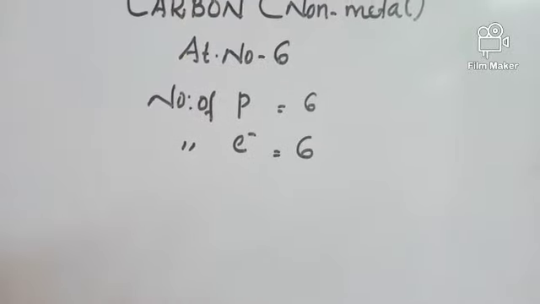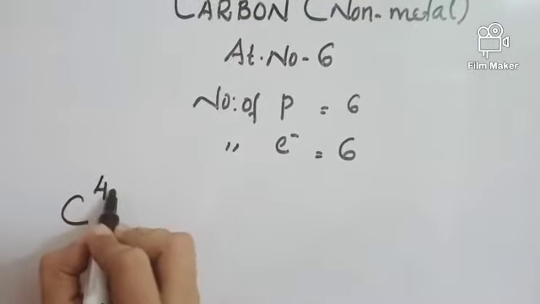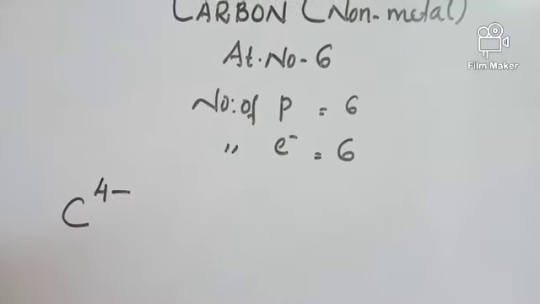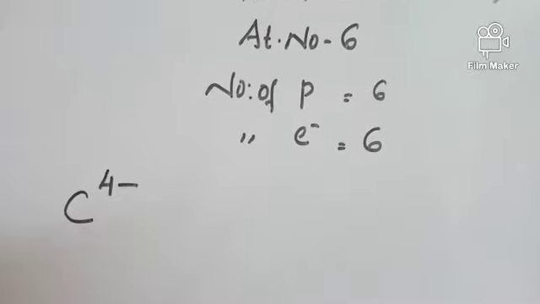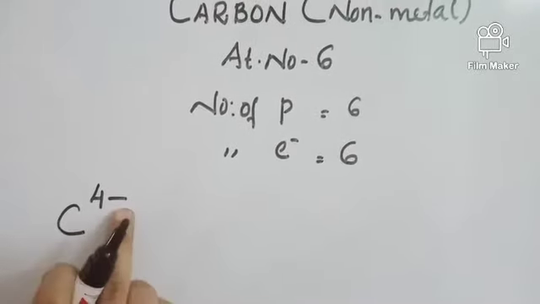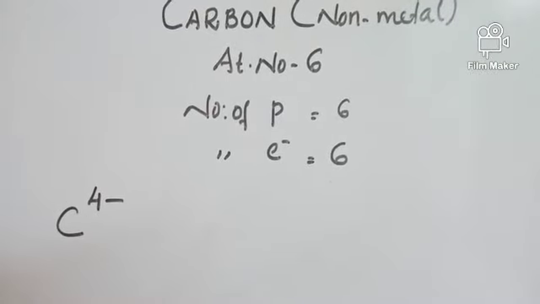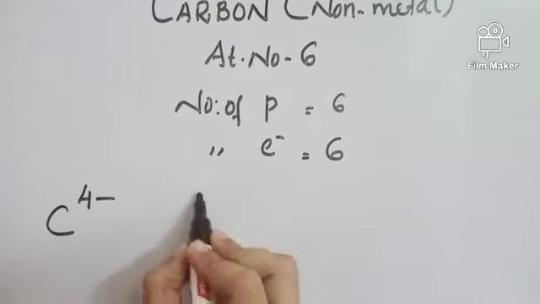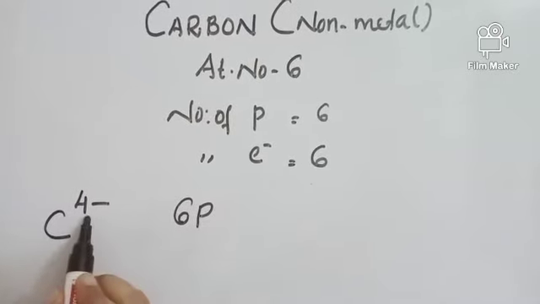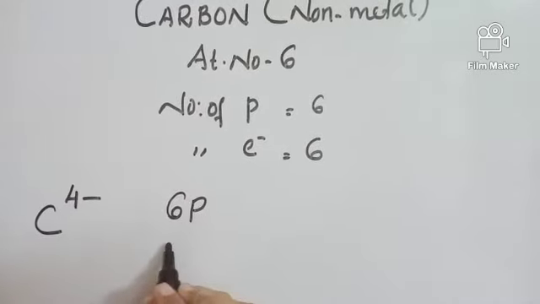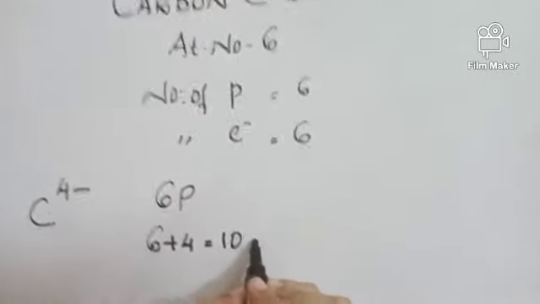Suppose carbon gains 4 electrons, it becomes C4 minus. Even if it gains electrons, the number of protons remains the same for carbon. That means it has 6 protons. Now when it becomes C4 minus, the total electrons become 6 plus 4, that is equal to 10 electrons.